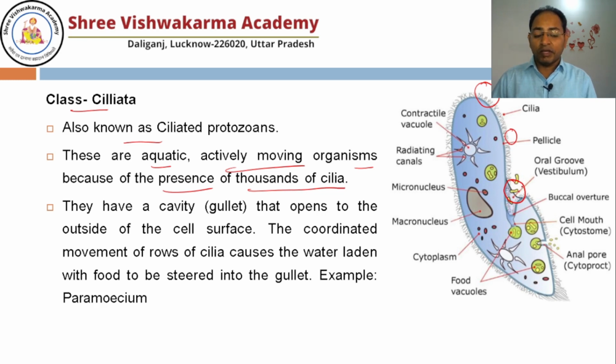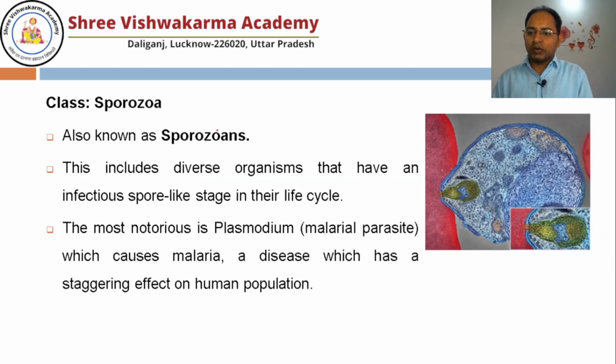Then how do they feed? Because we have hands, we can grab the prey or food and then eat. With the help of cilia, it moves in a coordinated way so that water comes inside the paramecium, and if prey is present there, that will enter inside the paramecium. Paramecium will digest the prey and remove the excess water. The example is paramecium.